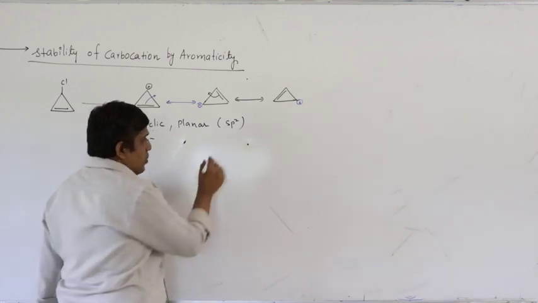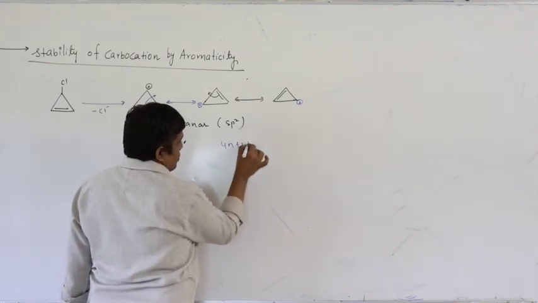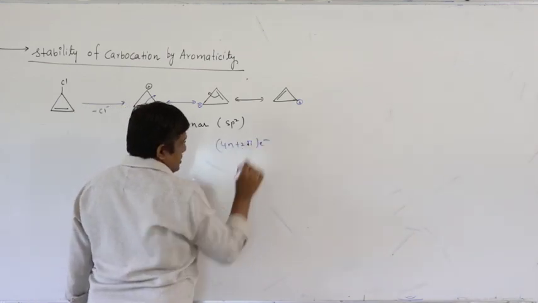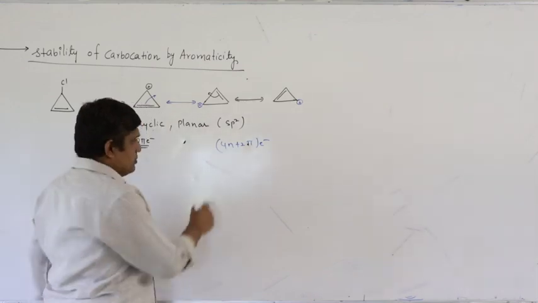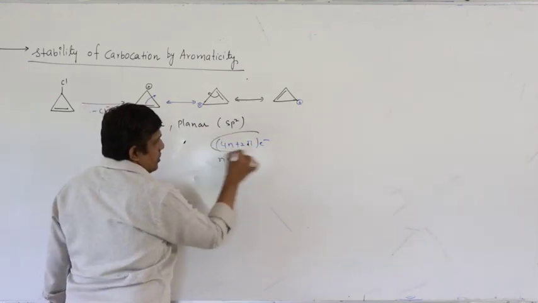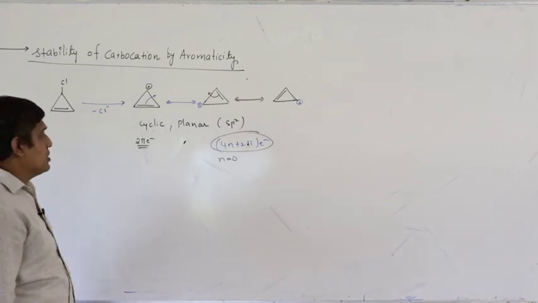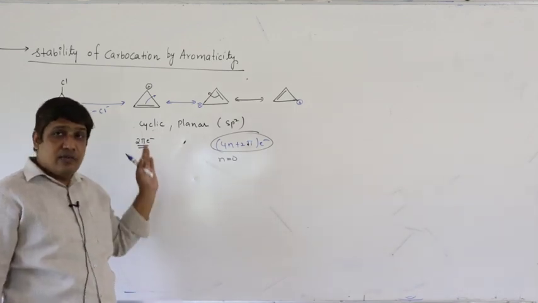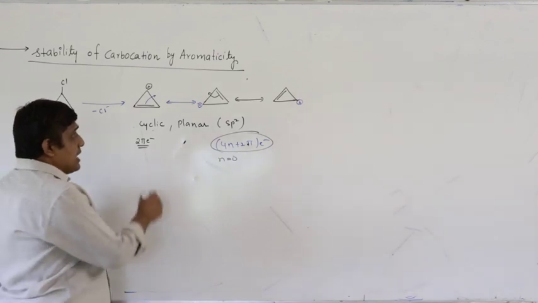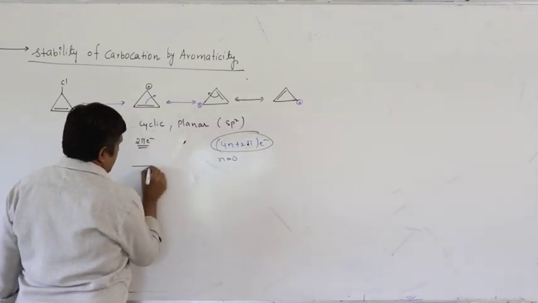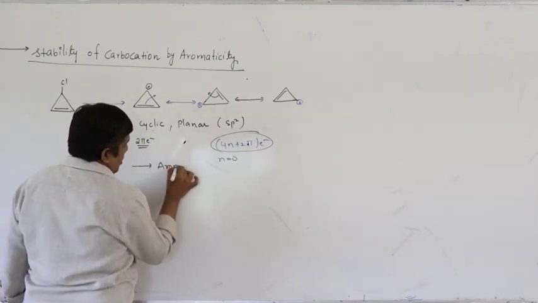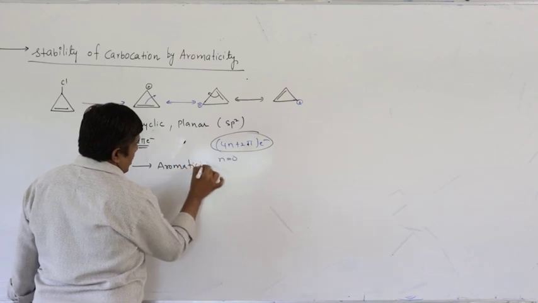So let us check whether it obeys or not. 4n plus 2 pi electrons. If n equals 0, then you will get 2 pi electrons. That means it obeys 4n plus 2. Cyclic, planar, obeys Huckel's rule. Therefore, it is aromatic. It possesses aromaticity.